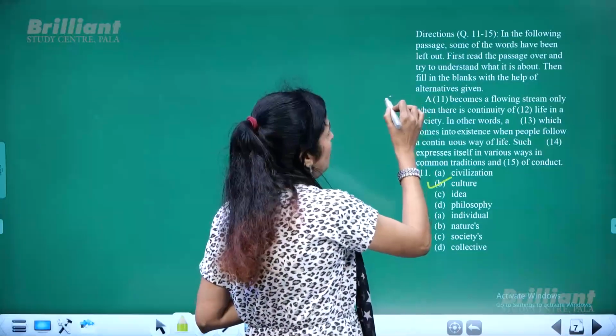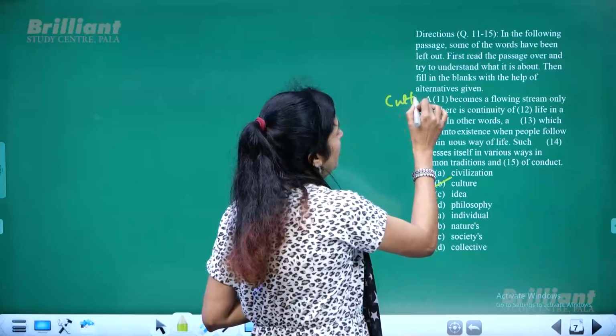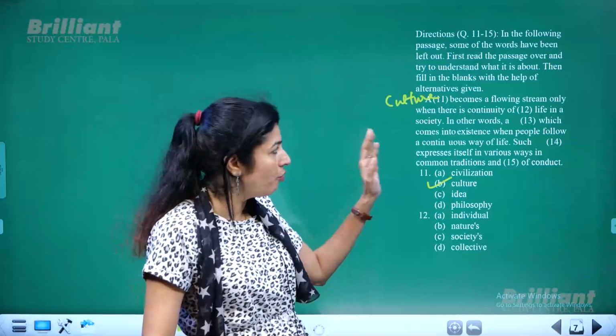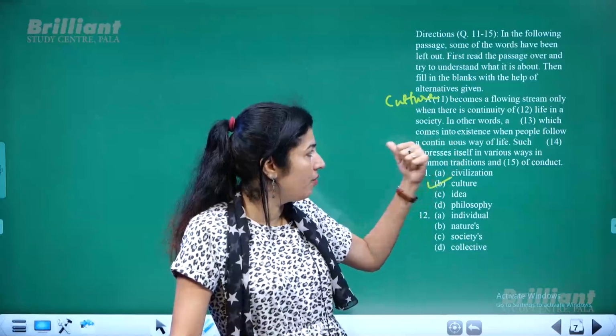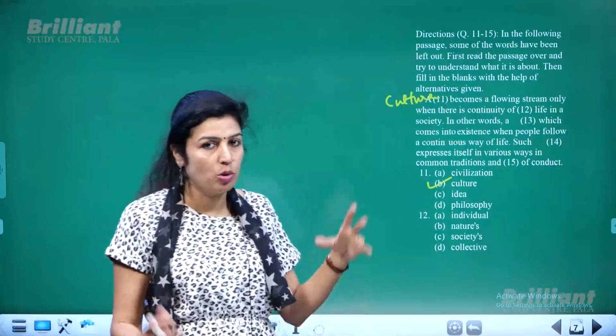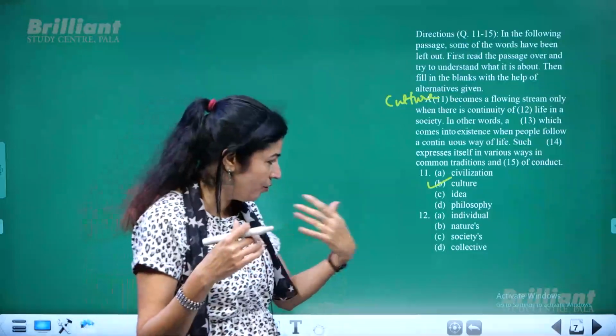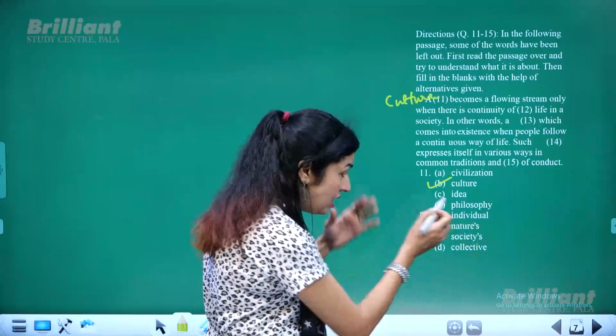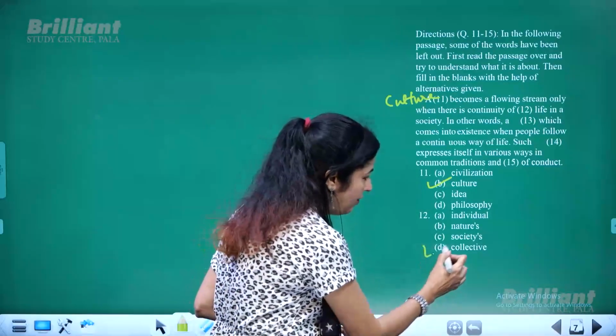So the first word to be inserted is culture. Culture becomes a flowing stream only if there is a continuity of dash life. Dash life means social life, or another word for social life is not society's life or nature's life or individual life, but a collective life.